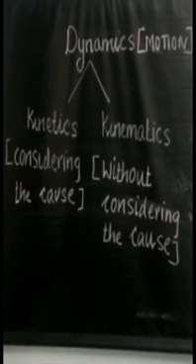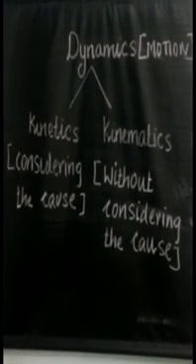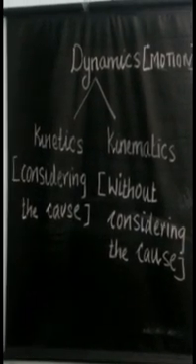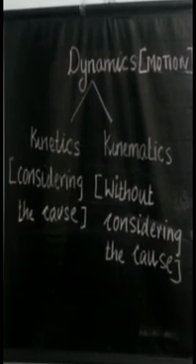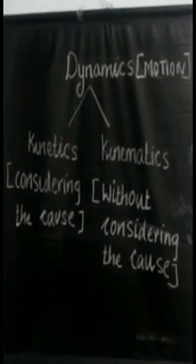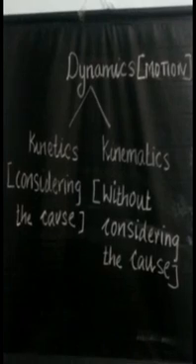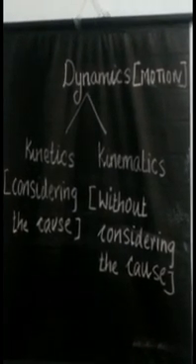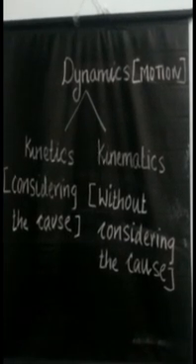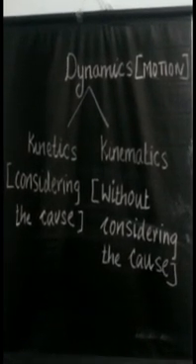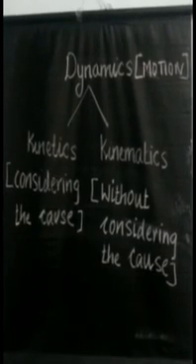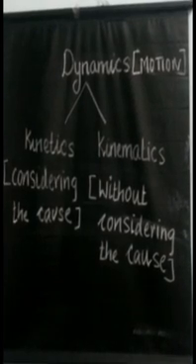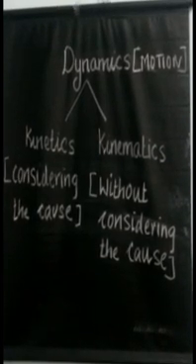One is kinetics, another one is kinematics. Kinetics and kinematics, they both deal with the motion of the object, but one considering the cause of motion, that is kinetics, the other one without considering the cause of motion, that is kinematics. Let me give an example. We all would like to watch cricket match in television. Our focus will be only on the ball, whether it goes to boundary or six or into the fielder hand. So here our focus is only on the motion of the object. So that is the kinematics.